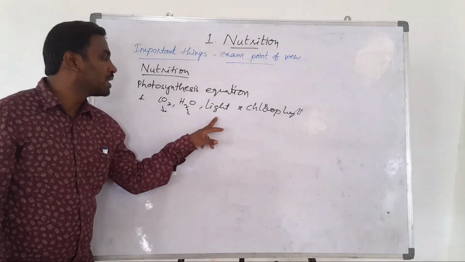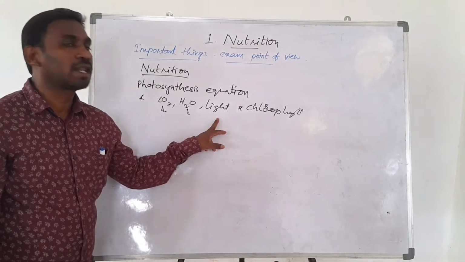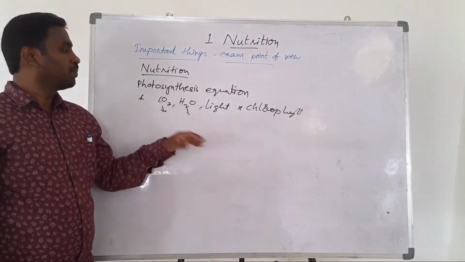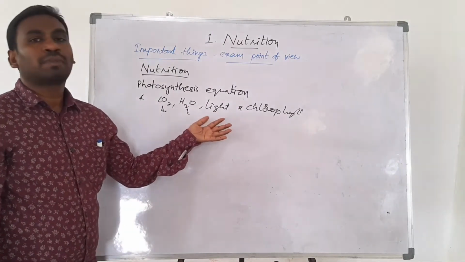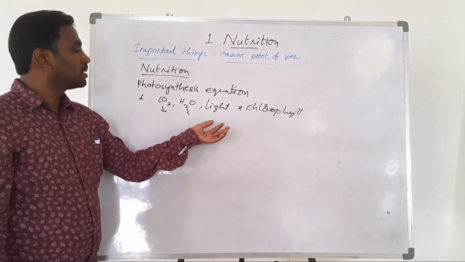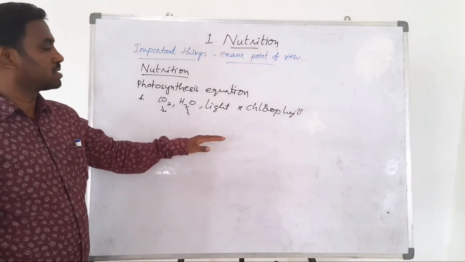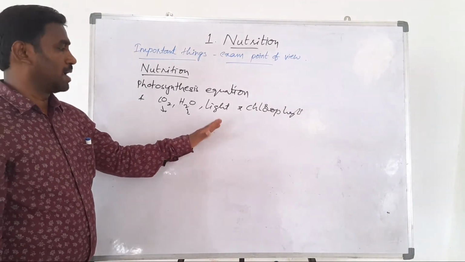Next, sunlight is essential for plants to carry out the photosynthesis process. This is also one of the important activities of the lesson. Here also: aim, materials and chemicals required, next procedure, observations, conclusion and precautions. All these are important for each and every activity.